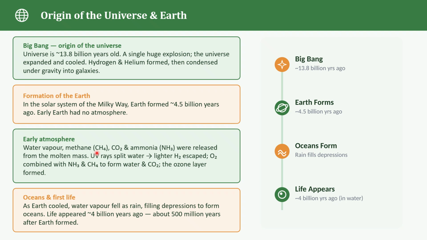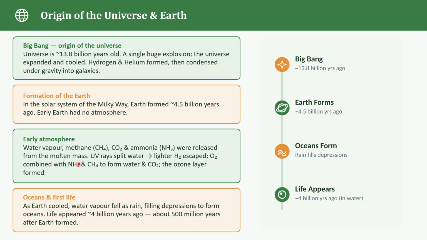Now we don't have conditions like that. The sun's ultraviolet rays also played an important role. So let's stick to our NCERT book. UV radiation caused water molecules to break down, and lighter hydrogen escaped into space. So what happened? The UV rays broke the water molecules, and the lighter hydrogen escaped into space.